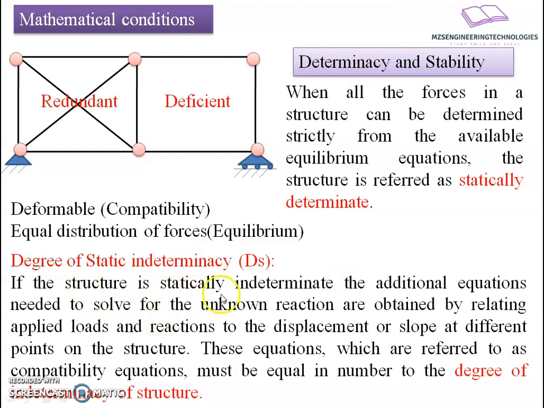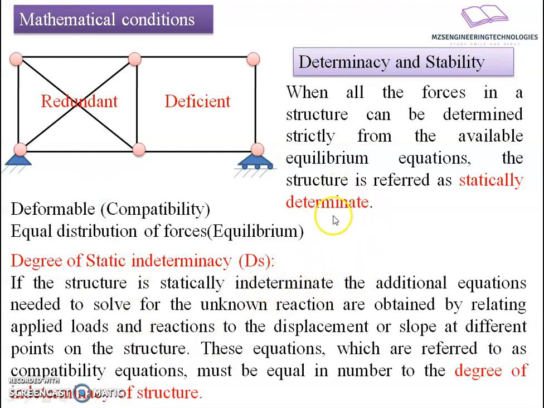If the structure is statically indeterminate, the additional equations needed to solve for the unknown reactions are obtained by relating applied loads and reactions to the displacement or slope at different points on the structure. These equations, which are referred to as compatibility equations, must be equal in number to the degree of indeterminacy of the structure. What's the meaning of this statement?